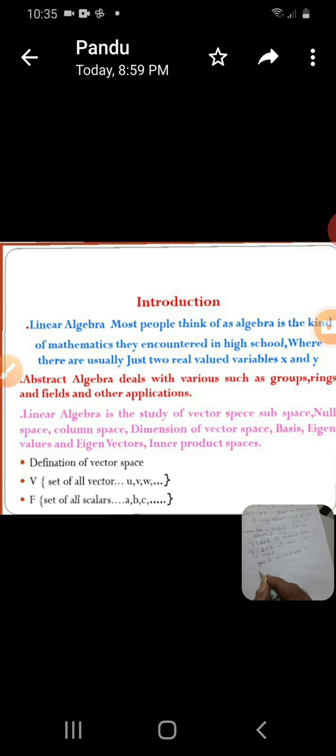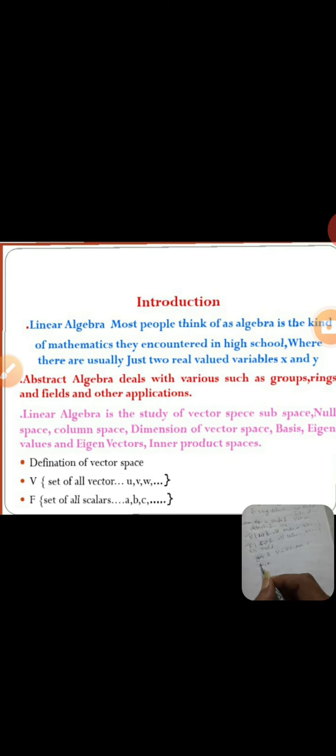You consider two binary operations. Similarly, in a ring, R plus dot, two binary operations are used in our ring definition. Here also, the same in a vector space: two binary operations should take place, plus and dot. These two are also binary operations. Binary operation means you take any two elements in the set and add or multiply.